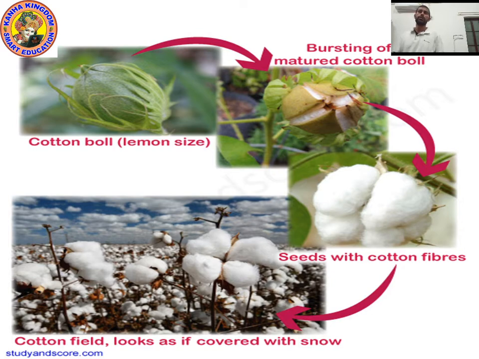So the cotton ball is the fruit of the cotton plant. When it gets matured, then it bursts open, and at that time you can clearly see seeds are covered with cotton fiber. Means you can see cotton in white color. You cannot see the seed in the picture on the screen. Actually, seeds are inside the cotton fiber. So when it matured, you can see the whole field, the complete field, looks as if covered with snow.